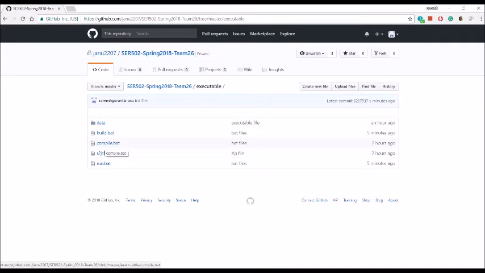Compile.bat, when given an input file, just compiles the given input code and generates the intermediate code. Run.bat takes that intermediate code, executes it and shows you the output, and build.bat does both steps in a single process. So when given an input file, build.bat compiles it, executes it and shows you the direct output. And the data folder has 5 sample programs that we want to show in the demo.